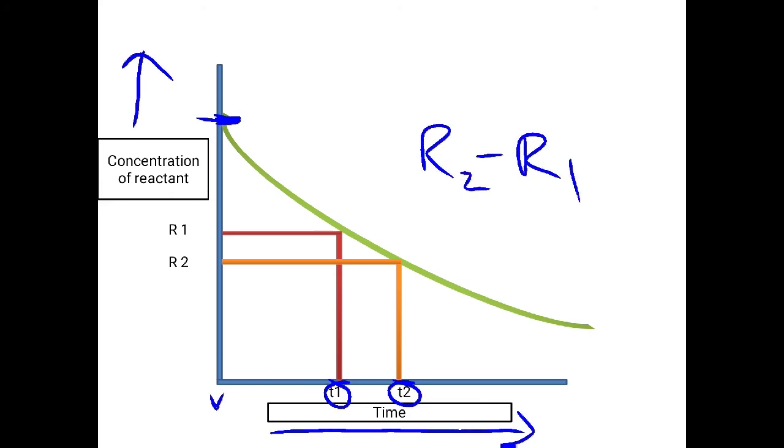This is how, from the industrial point of view, they plot a graph and check where the rate of the reaction is maximum and where the rate of the reaction is lower.